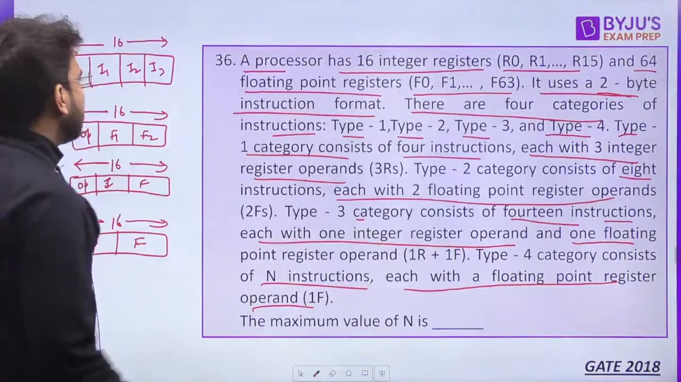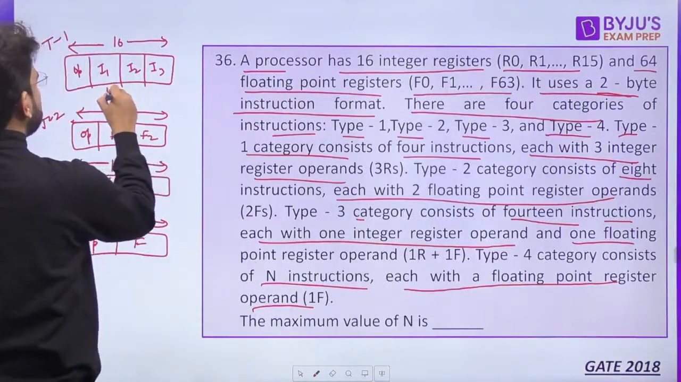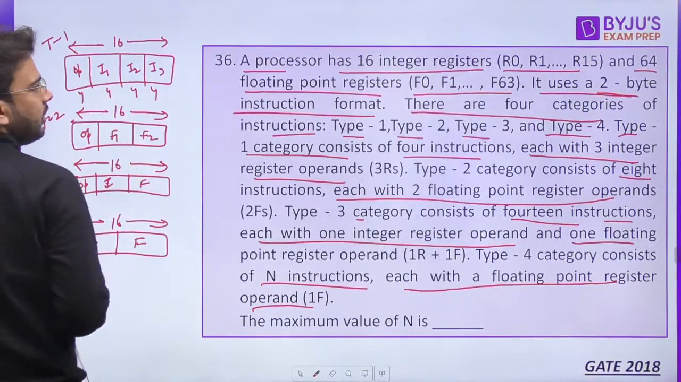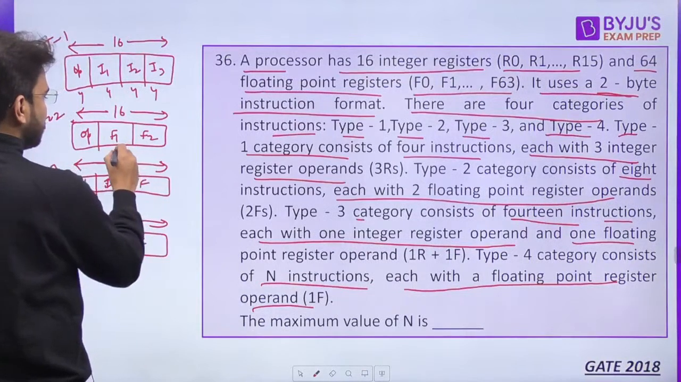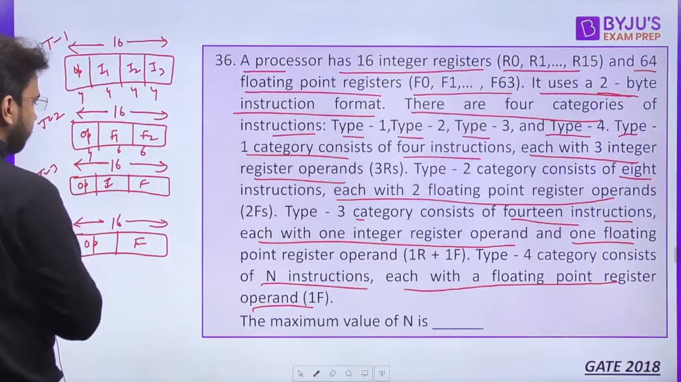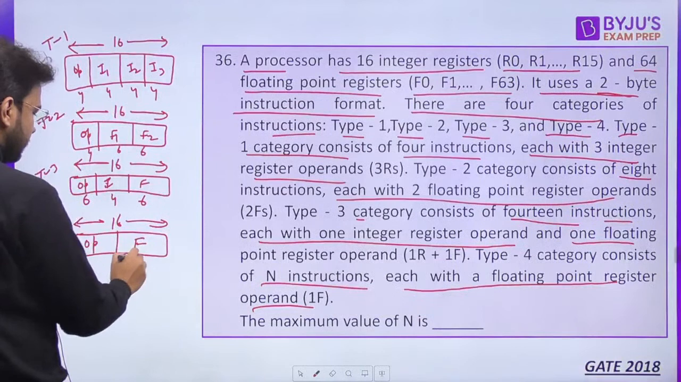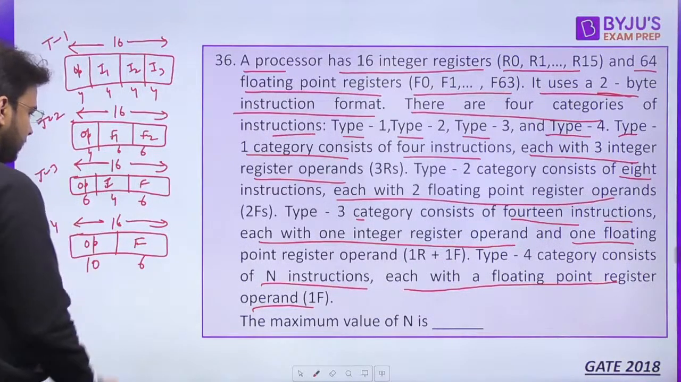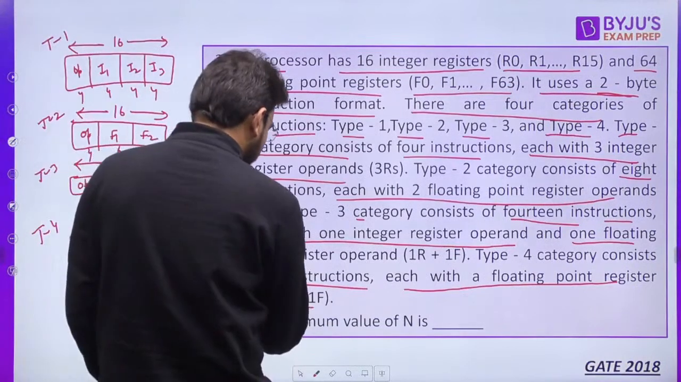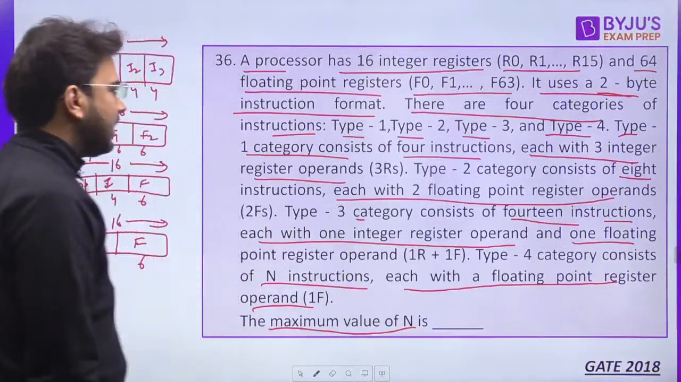16 integer registers are there, so 4 bits, 4 bits, 4 bits. It is going to be 12. 16 minus 12, it is going to be 4. We have 64 floating point registers, so 6 bits and 6 bits. 6 plus 6 is 12. 16 minus 12, it is going to be 4. Here we have 4 and 6, that is 10, and the opcode is going to be 6. Here we have 6, this is 10. Is it clear so far? Yes. So now we have to find the maximum value of n.